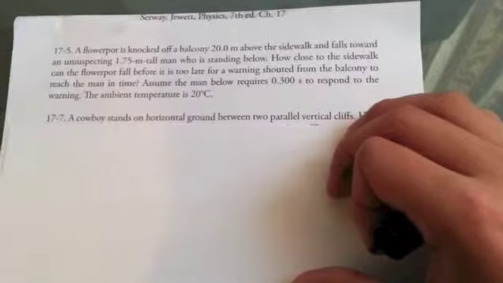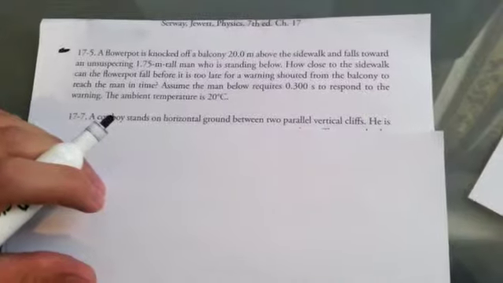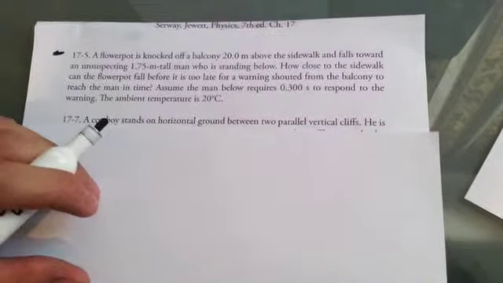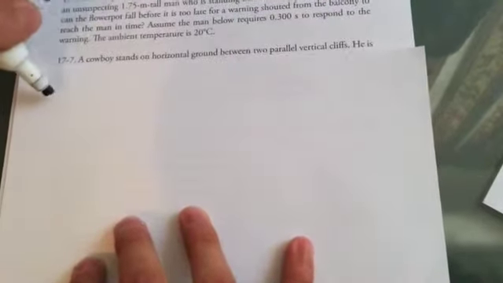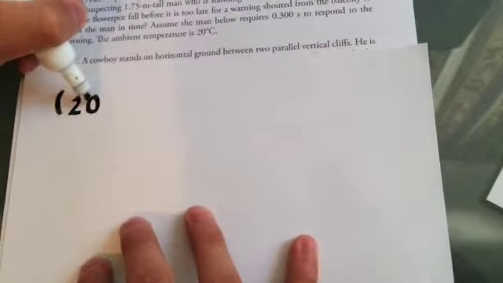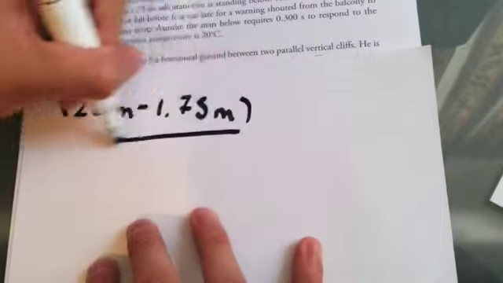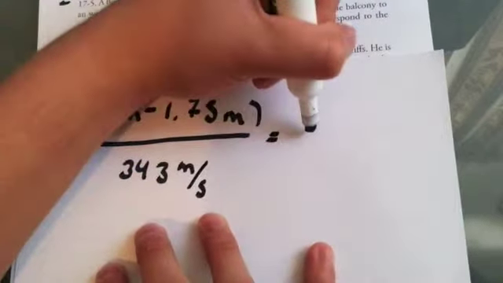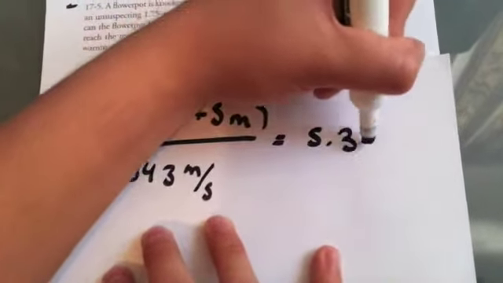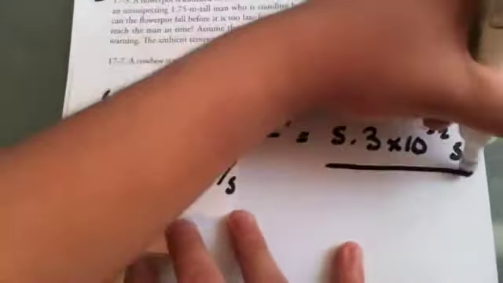We have to assume that the man below requires 0.3 seconds to respond to the warning. The ambient temperature is 20 degrees centigrade. So we have to calculate different things. First, we have to calculate the time the sound takes to reach the man. So we take the difference of heights divided by 343 meters per second.